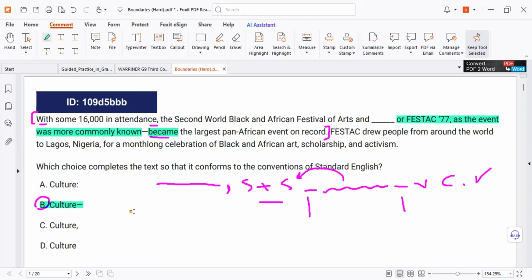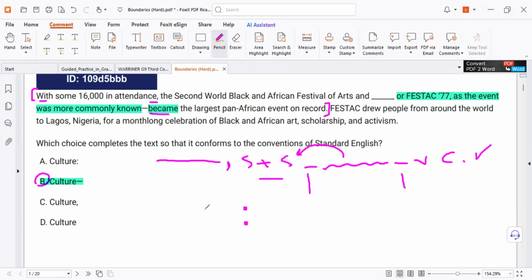What is it? Before a colon, it must be a complete sentence. Colon, complete sentence. Now prove it. Before the colon, this part. Is this part a sentence or a fragment? Fragment. How did you know? Find the subject and verb. How can we find them? We delete the phrase. Delete. Delete. Is this part a sentence? It's only a subject. So this part lacks a verb. So it's a fragment, not a sentence. So colon is wrong.